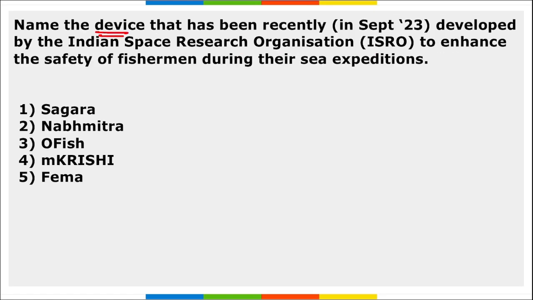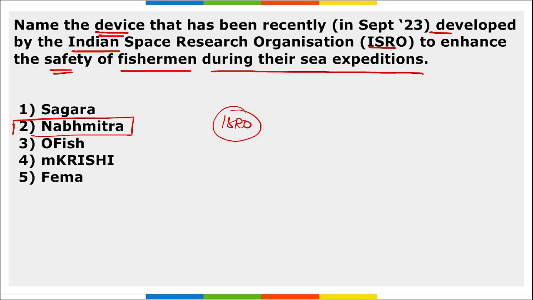Next, name the device that has been recently developed by ISRO to enhance the safety of fishermen during sea expeditions. It is Navmitra. ISRO has successfully tested the innovative device named Navmitra. This was developed by the ISRO Space Applications Centre, SAC, located in Ahmedabad, Gujarat.